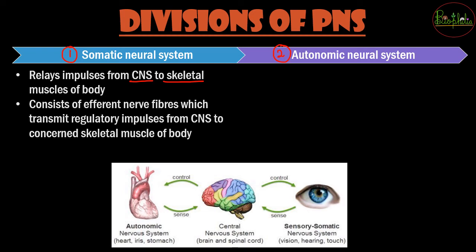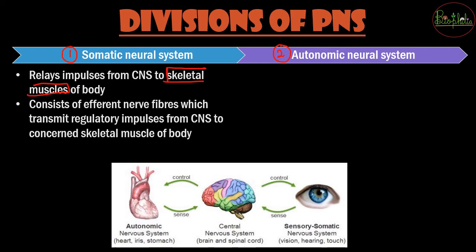So जो भी signals process होने के बाद skeletal muscles तक पहुंचाने हैं, that will be done by the part of the somatic neural system. So here you are dealing with the skeletal muscles of the body. Once you see the autonomic neural system, you will understand the difference in their function. So the signals from the CNS to the skeletal muscle are carried by the somatic system. Somatic is the word for the cells, the muscle cells that are responsible over here.